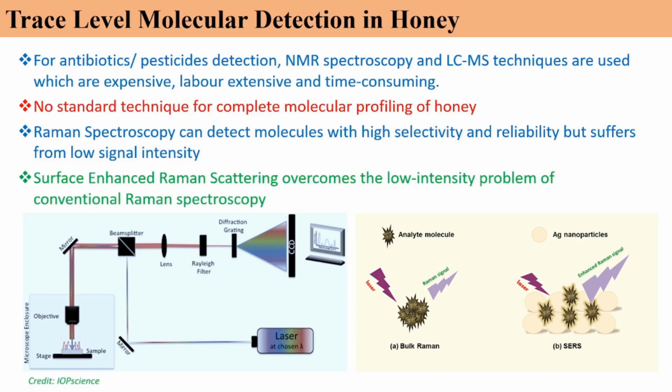But why is trace level molecular detection in honey important? Because currently, with the techniques being used, first of all, FSSAI is mute about the additional sweetening of honey. When we search about pesticides, or we search about honey, the only thing that comes up is the antibiotic.